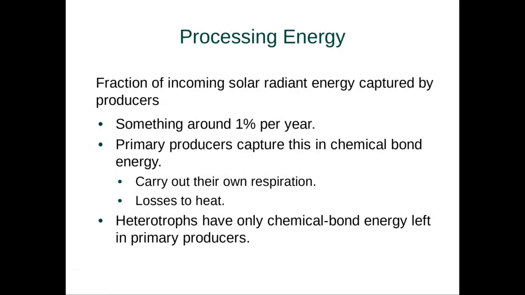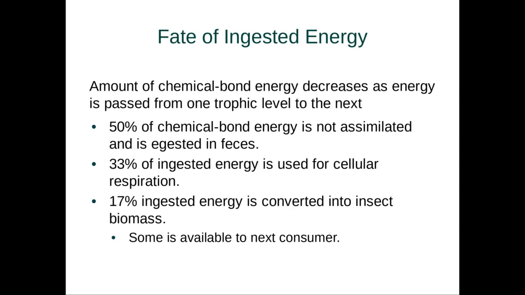Now, we process energy. That's how ecosystems work. It's just a transfer of energy around an ecosystem. Now, a small fraction of incoming solar radiation is actually physically captured by our primary producers, which is about 1% per year at the global level. Now, what do they do with that energy from the sun? Well, they use photosynthesis to capture it and store that energy as chemical bonds, i.e. sugar. Now, sugar, as in a food, just carries energy. So a tiny amount of energy from the sun is captured by photosynthesizers and converted into chemical energy.